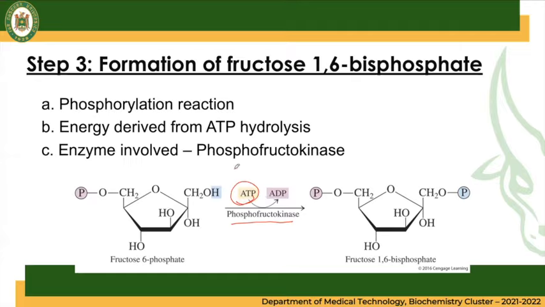Then one of the phosphate groups in ATP will be attached to our fructose 6-phosphate. That's why we will have another phosphate group in the structure. And your ATP will become adenosine diphosphate. Okay? Mula sa 3, of course, nabawasan. Naging 2 na lang. That's why it becomes adenosine diphosphate. Okay, this is fructose 1,6-bisphosphate. Bis means dalawang phosphate group. That's why you have 1 and another 6 phosphate group.